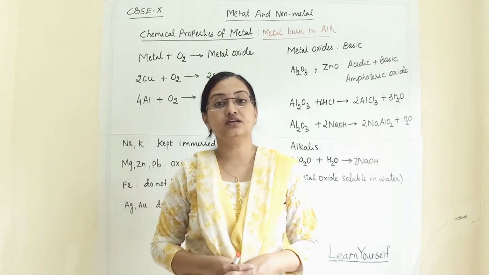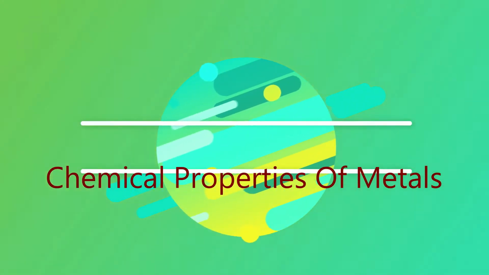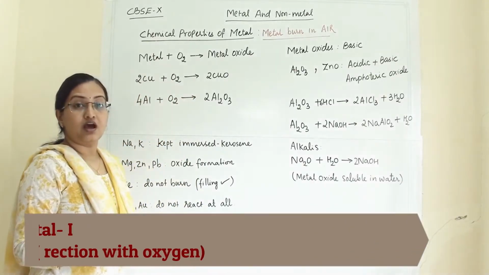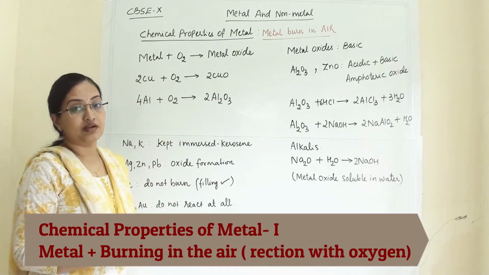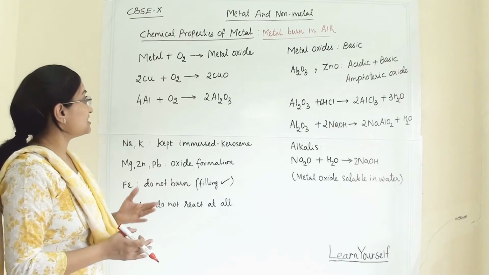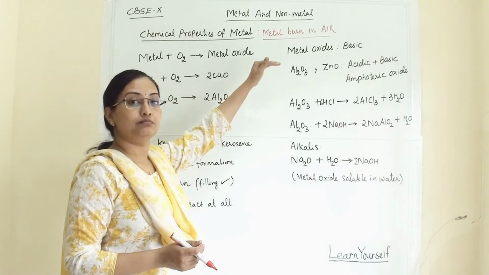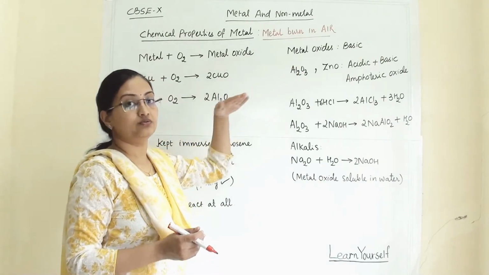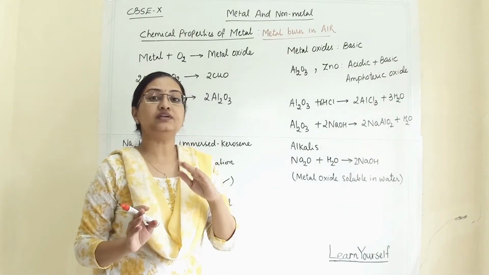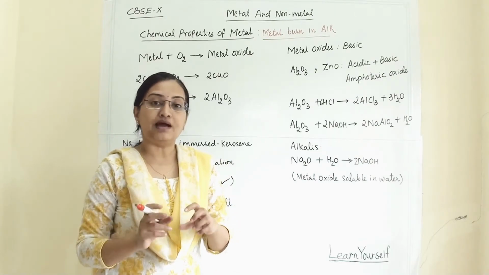Today we are going to study about chemical properties of metal. These topics are under CBSE Standard 10 syllabus from 3rd chapter. Earlier we have seen what are the physical properties of metal, non-metal and what are the exceptional cases from them. Here we are starting with the first chemical property of metal, that is, what will happen when metal burns in the air? When metal burns in the air, it will definitely react with oxygen, because with the help of oxygen metal will burn.